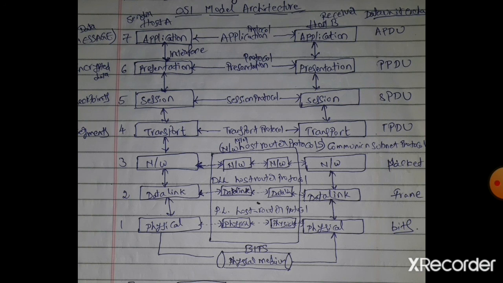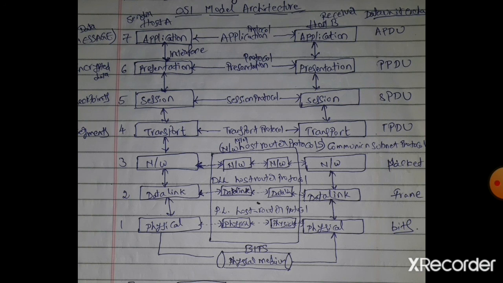In this transport layer, we will mainly see two types of protocols: transmission control protocol and user datagram protocol. Transmission control protocol is a connection oriented protocol. User datagram protocol is a connectionless protocol.